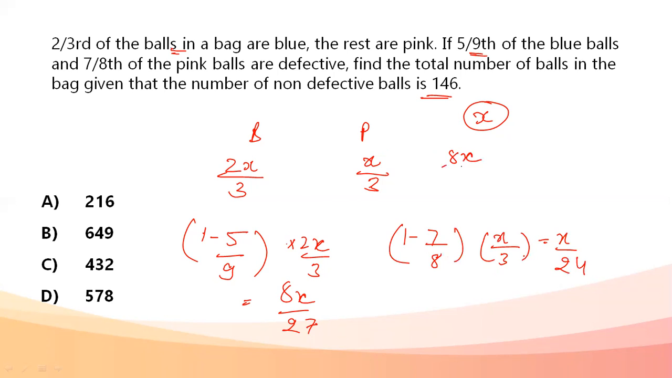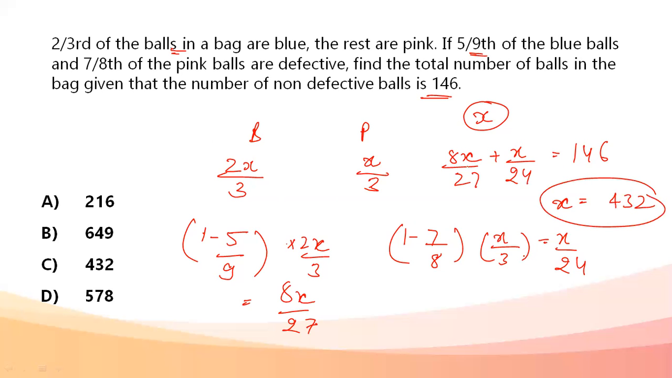So 8x by 27 plus x by 24 equals 146. If we solve this, it gives the value of the total number of balls. x comes out to be 432. Just by solving this one equation in one variable, we get the value. It is 432. Answer is option C.